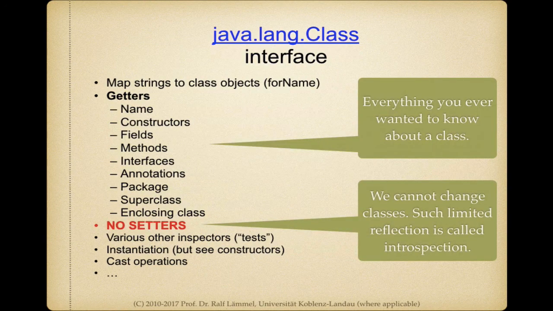All right, so here's the interface. We basically have many getters, so that we can examine classes in all kinds of ways. So what is the name of a class? What are the constructors, the fields, the methods? What interfaces are implemented? What annotations are attached to the class? What's the package of the class? What's the superclass, and so on. And there are no setters, which basically means, yes, we have read-only reflection, so we cannot at runtime change our classes in a program.